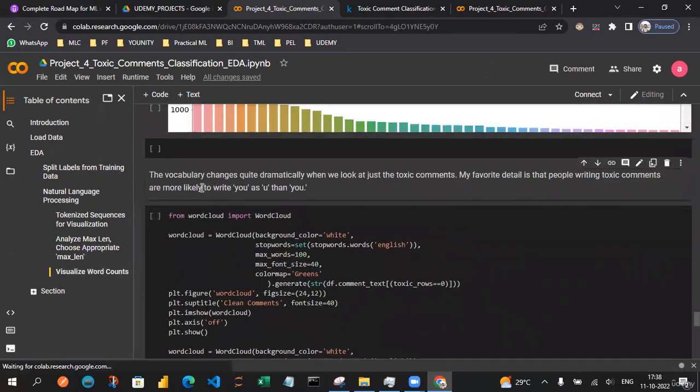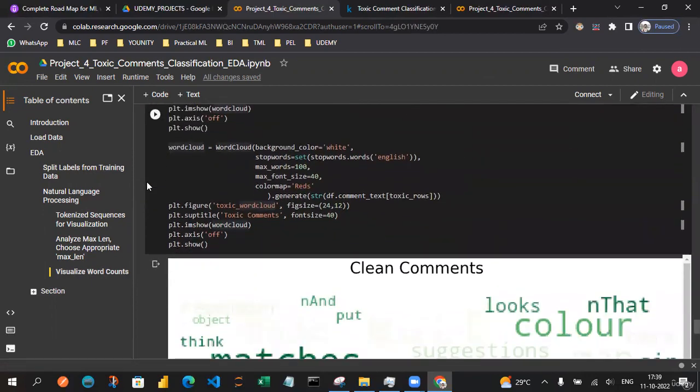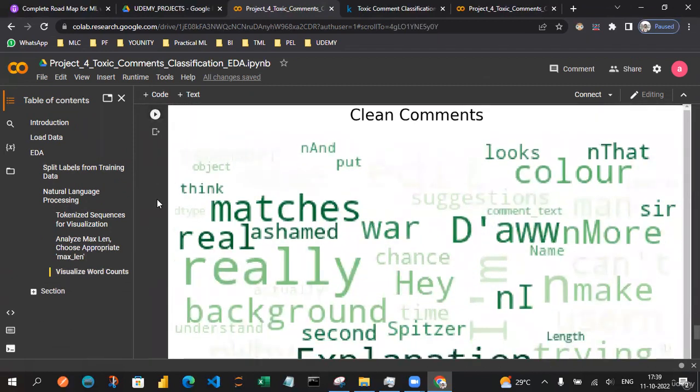We can also plot something called a word cloud. This is very useful when you want to visualize things better in the EDA analysis. For those who don't know about the word cloud, words with a large size have a high occurrence frequency, and words with a small size have a very low frequency.